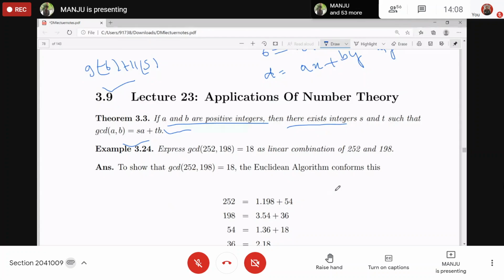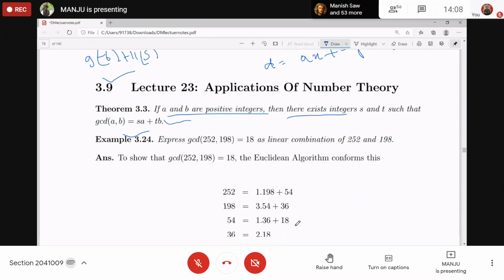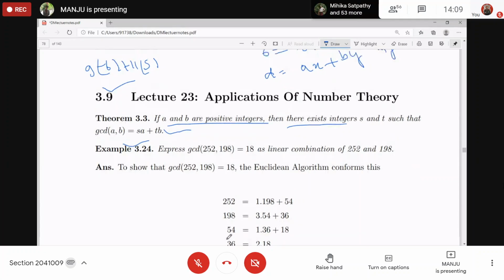That is the long division method. If you write all the steps of the Euclidean algorithm, the last non-zero remainder will give you the GCD. So according to the Euclidean algorithm, you can express the GCD in terms of A and B.